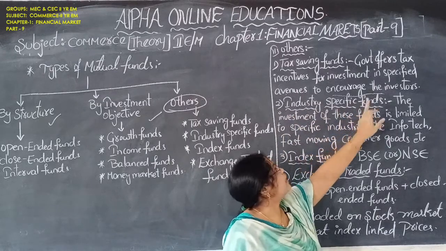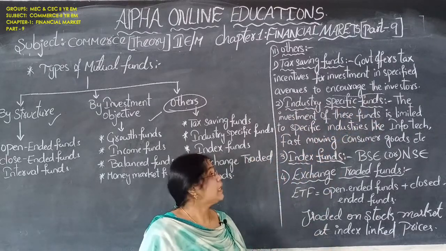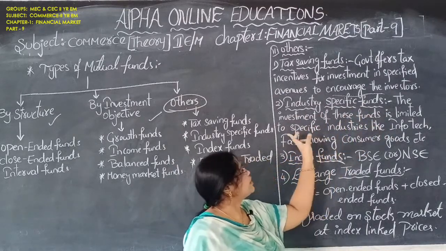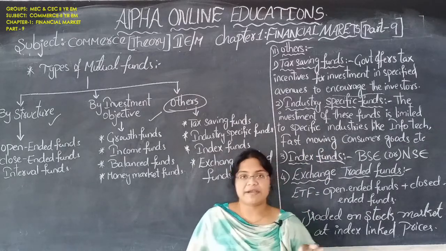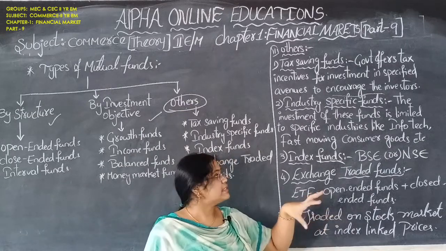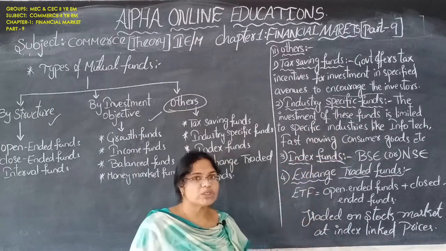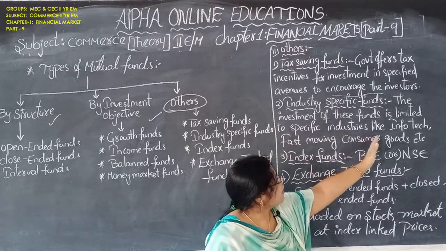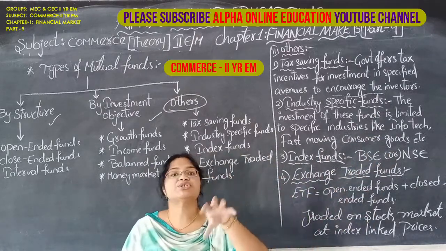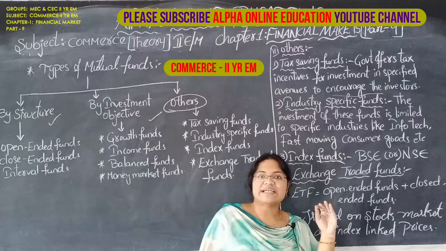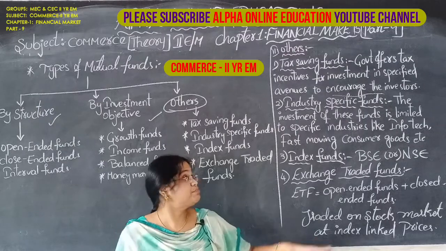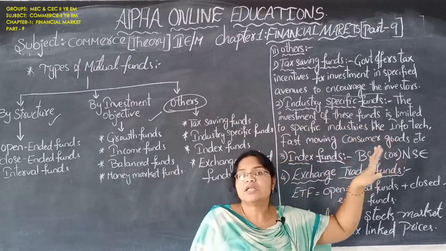Industry specific funds. The investment of these funds is limited to specific industries. What are those industries? Like infotech, fast moving consumer goods. In these industries you can't invest totally, you have certain limitations. Up to certain limits only you can invest. Afterwards you can't invest, means there are specific limits for you.